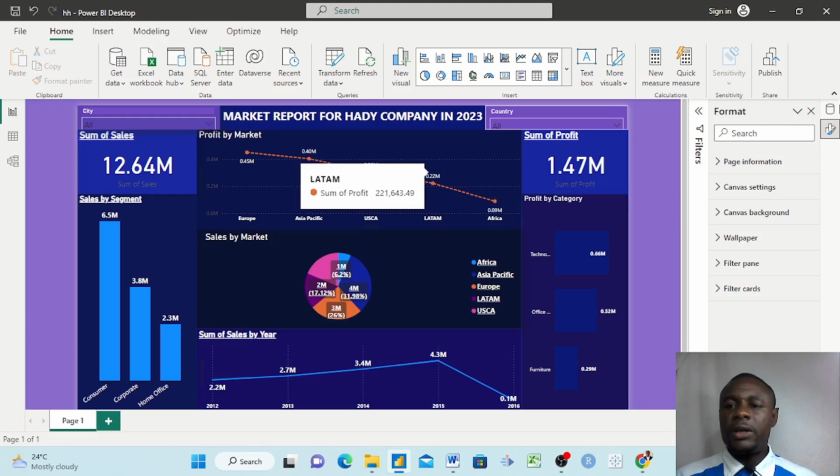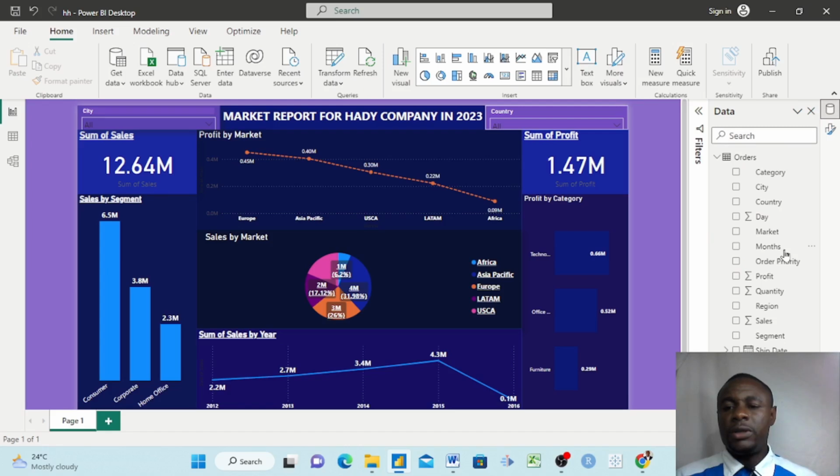And then here, this is the data set I used to generate this report. You see, it's just one table. Here you have category, city, country, day, market, months, order, priority, profit, quantity, region, sales, segment, etc.